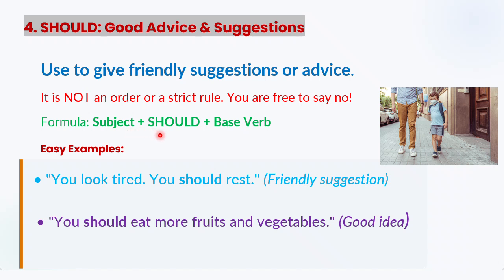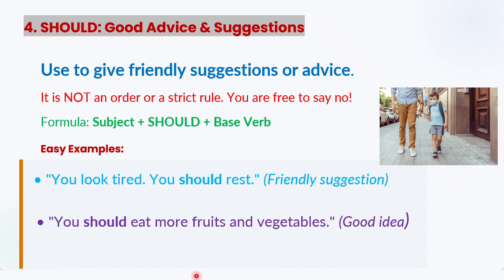Formula: subject plus should plus base verb. Very simple formula. After subject you will write down the helping verb should, and then you will write down the first form of the verb. Easy examples: you look tired, you should rest. So this is a friendly advice, right? Friendly suggestion. So if you are looking tired, you should rest. So you can see here, after the subject I am writing helping verb should and then the main verb, and it is in the first form.